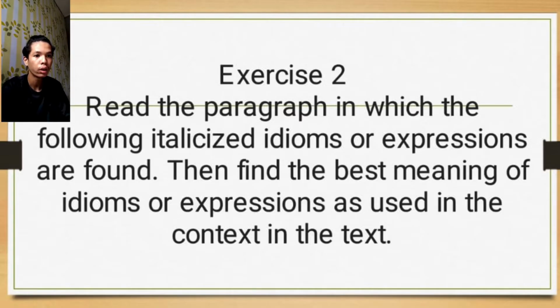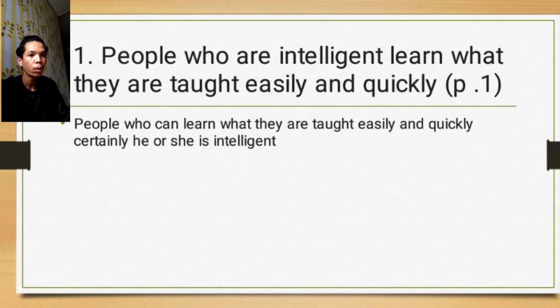Exercise 2. Read the paragraph in which the following italic idioms or expressions are found, then find the best meaning of the idiom or expression as used in the context in the text. Next. 1. People who are intelligent learn what they are taught easily and quickly. People who can learn what they are taught easily and quickly, certainly he or she is intelligent.